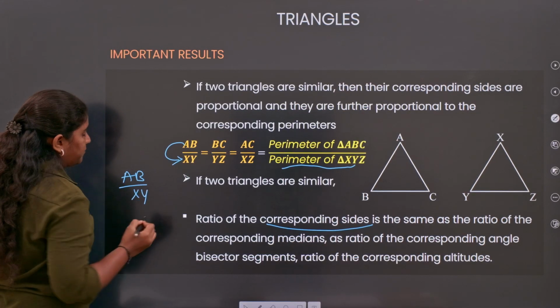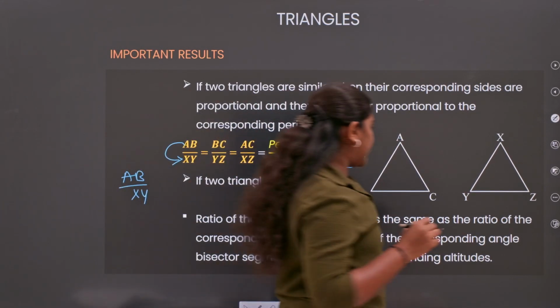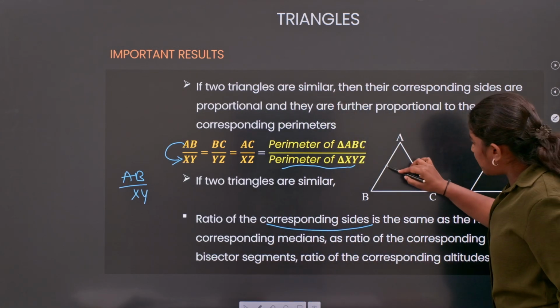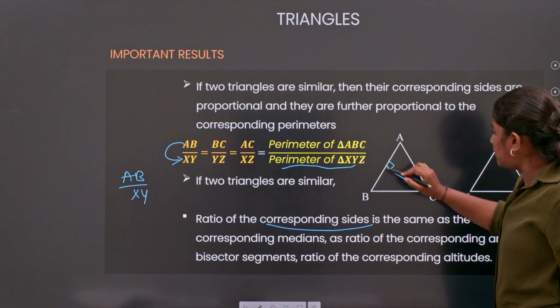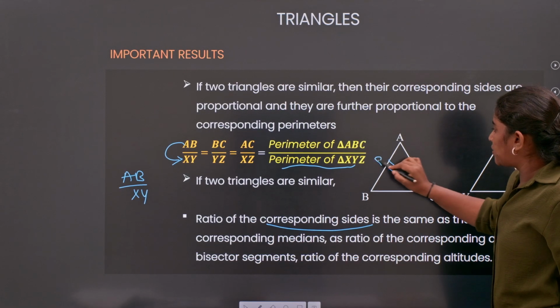For example, for AB, I am taking the median, or I am taking the altitude, as CP.